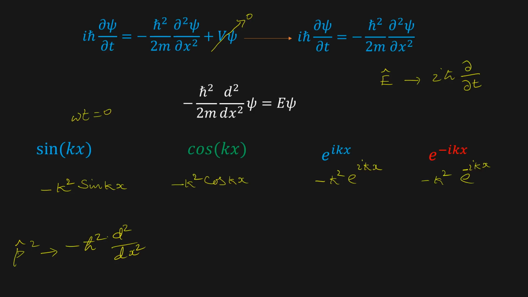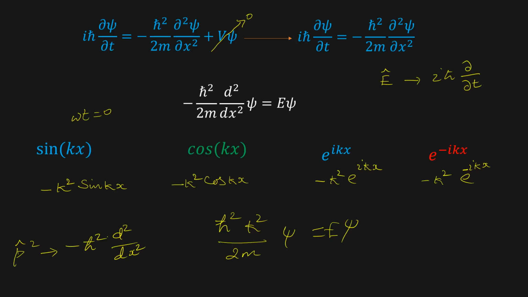If you replace this with d²/dx², the second order derivative, minus of minus will become plus. So for all four terms you will get ħ² k² over 2m psi is equal to E psi.